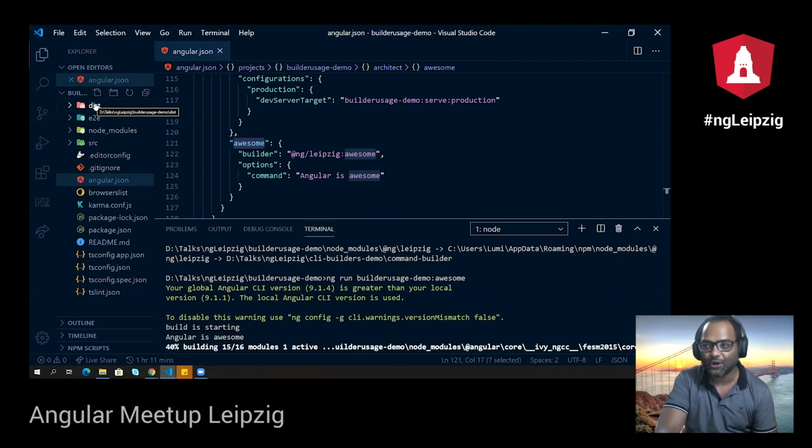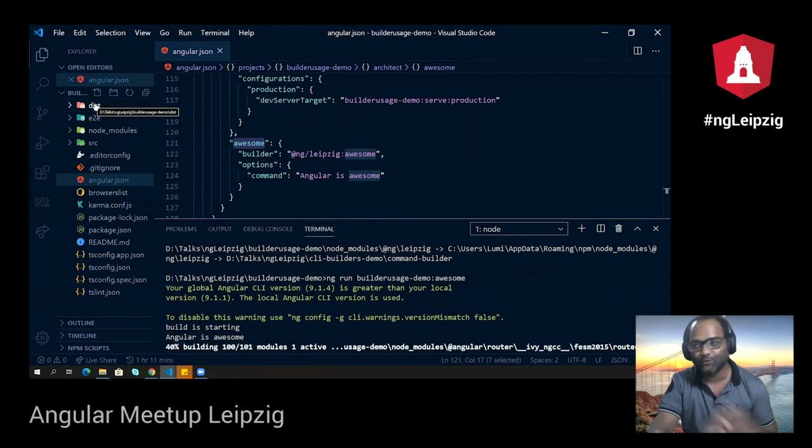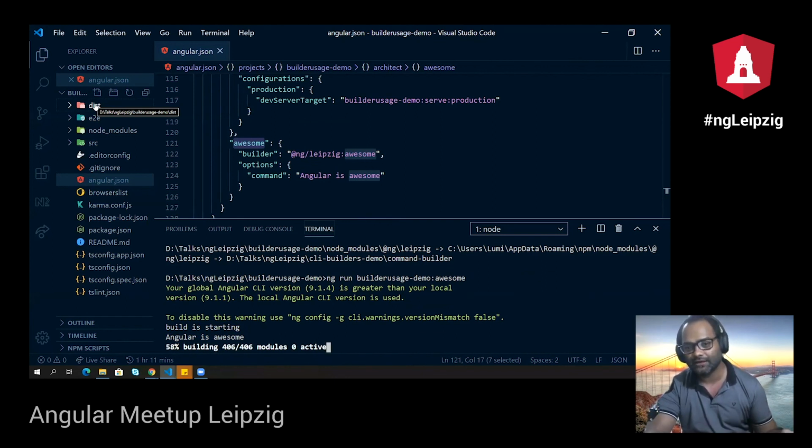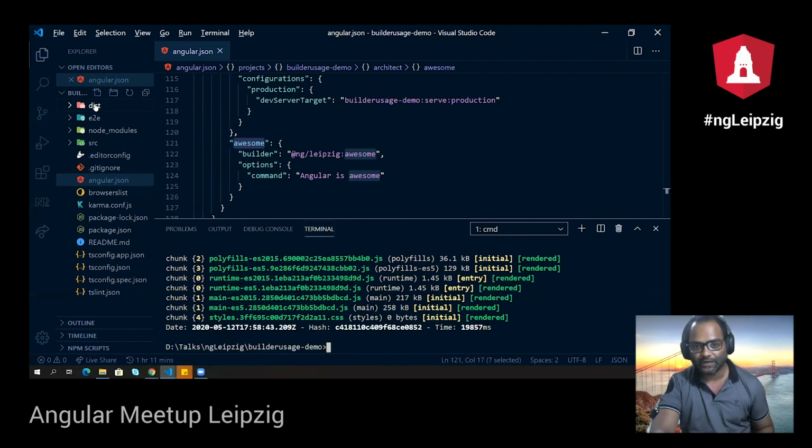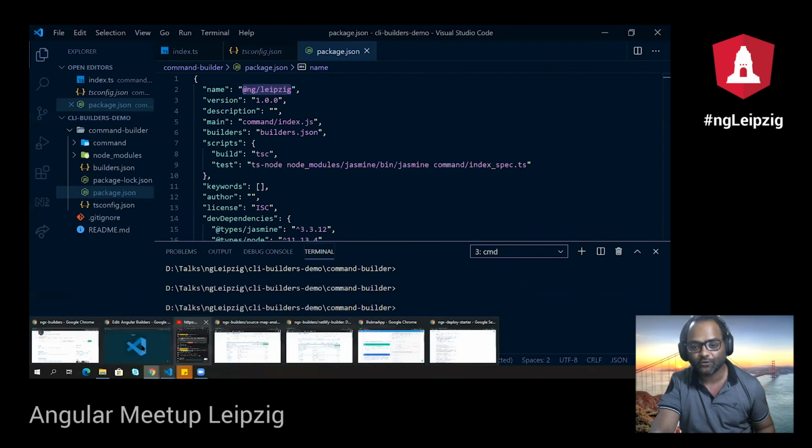So this is how you can actually create your own command. You don't have to do ng eject anymore. Just create your own builder or extend any existing builder which is available from the community. But do we need to do that? Do we need to extend? Do we need to create our own builder every time?